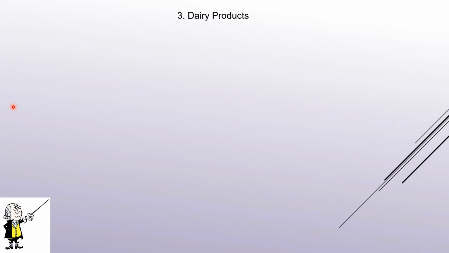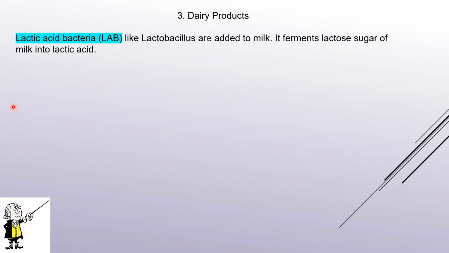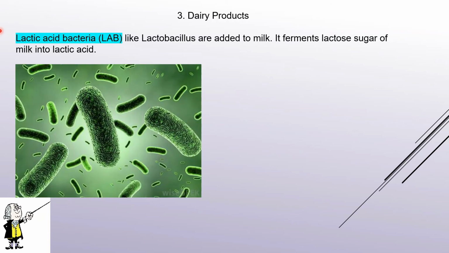Dairy products. The one common example that stands is the curd and yogurt. Lactic acid bacteria, that is LAB, like Lactobacillus, are added to the milk. It ferments the lactose sugar, that is a natural sugar of the milk, into lactic acid. That's why when you taste curd, it is a bit sour in taste, and if you keep it for the long term for fermentation, it turns very much sour. This is lactic acid bacteria, Lactobacillus, because the word bacillus means rod shape.